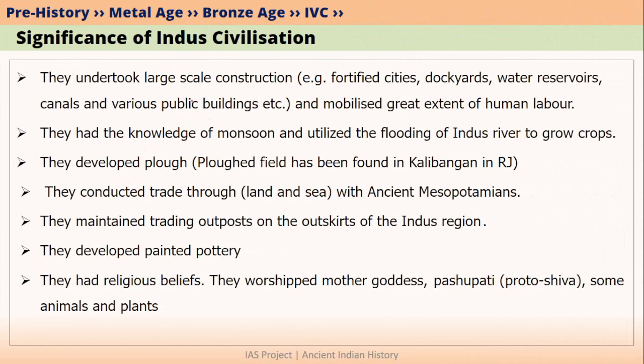Moreover, Indus civilization people also undertook large scale construction. For example, they built fortified cities, which means that they made walls around cities, probably to protect themselves from attacks by other people. They also built dockyards. They built water reservoirs and canals. They also built various public buildings.